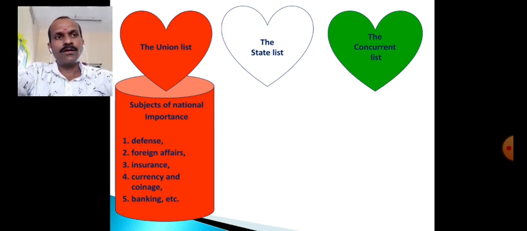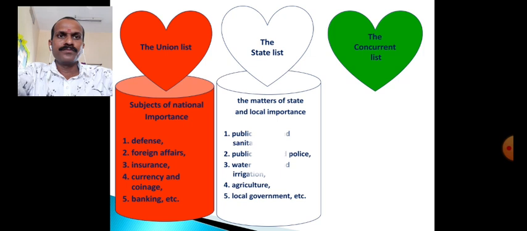Okay, so all related matters are handled only by the union government. Banking, okay, so all over the country, all the banks function under the provisions made by the union government, and to change those is also the right of the union government. So the union government only can make laws on the subjects included in the union list. The second list is the state list.